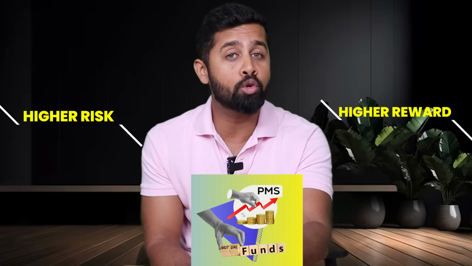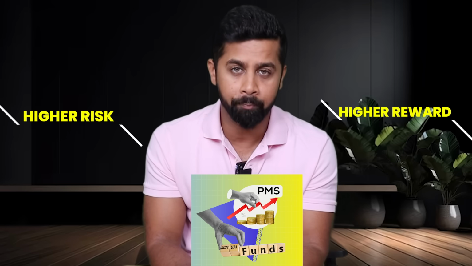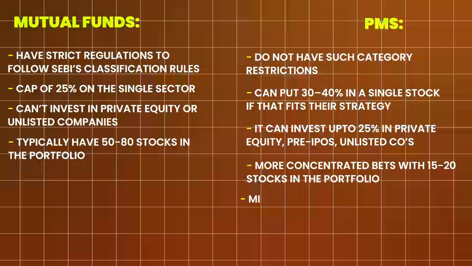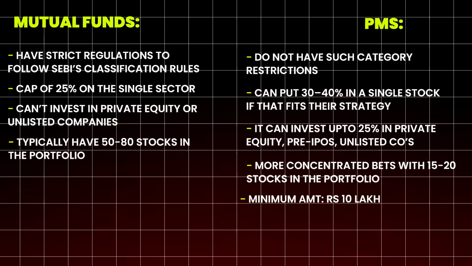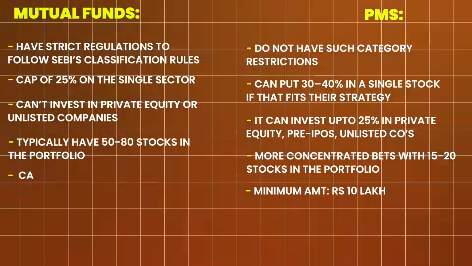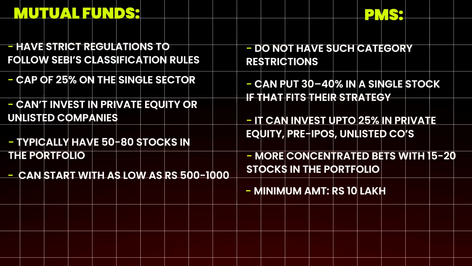But due to these differences, PMS become a higher risk and higher reward category, more suitable for high net worth individuals. Hence, there's a restriction where you need a minimum of 50 lakh of investment in a PMS fund. On the other side, you can start with as low as 500 to 1000 rupees with mutual funds. In fact, some mutual funds are now offering 100 rupee SIP.